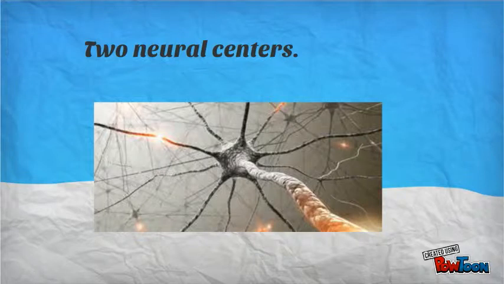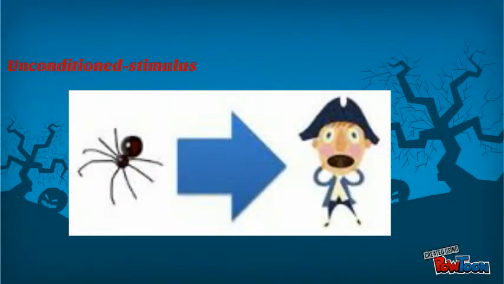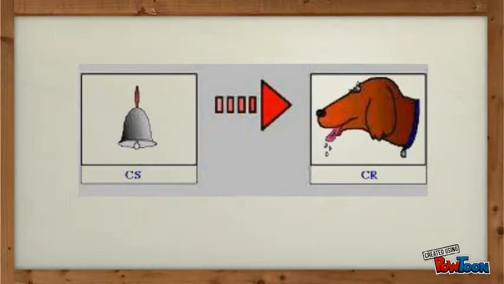The establishment of this neural connection causes the conditioned stimulus to activate the neural center processing the conditioned stimulus, which then arouses the unconditioned stimulus neural center. Activity in the unconditioned stimulus center leads to activation in the response center for the unconditioned response, which then allows the conditioned stimulus to elicit the conditioned response.